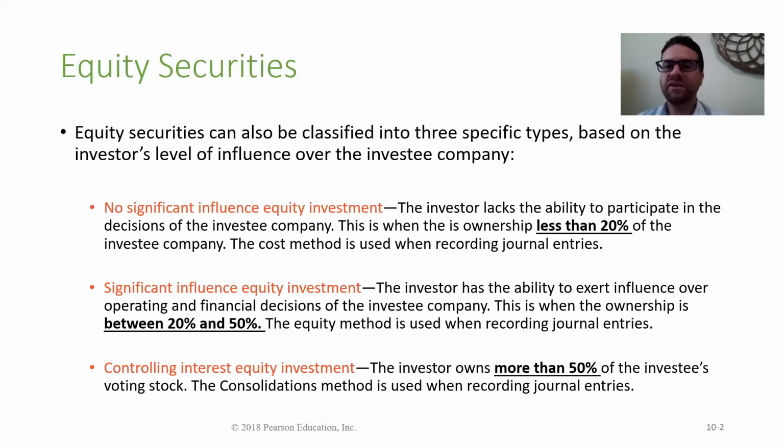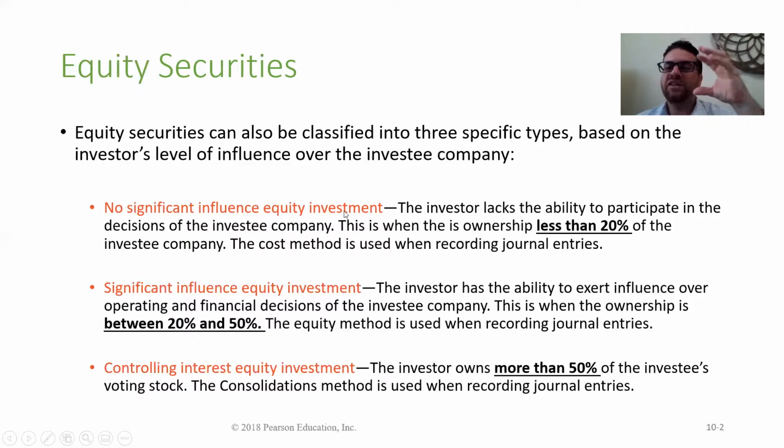All right, now next is the equity securities. What is the equity securities? Stocks. All right, so we talked about bonds and stocks. Bond is the debt security, stocks is the equity securities. Now, the three different types of stock securities or equity securities, again, they're all stocks, but the main difference is what percentage of that investee company I'm buying. So if I'm buying less than 20%, that's the first one, then we call it no significant influence equity investment.